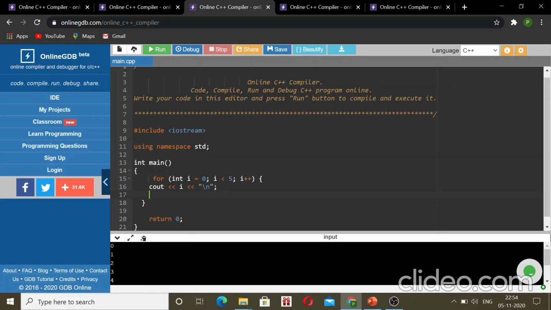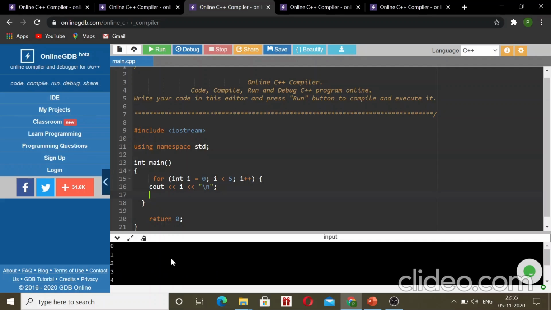Here statement 1 sets a variable before the loop starts, which is int i is equal to 0. And statement 2 defines the condition for the loop to run. So i must be less than 5. If the condition is true, the loop will start over again, and if it is false, the loop will end.